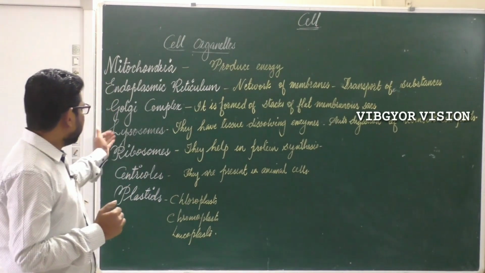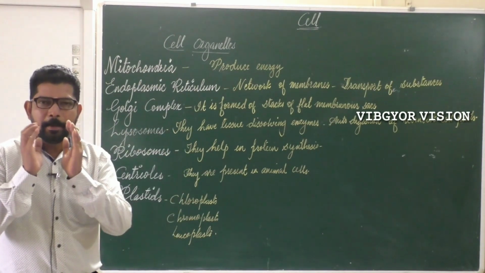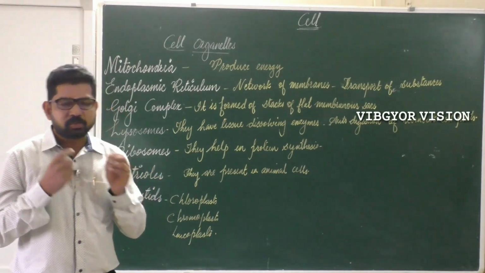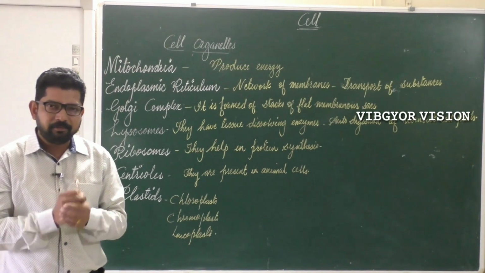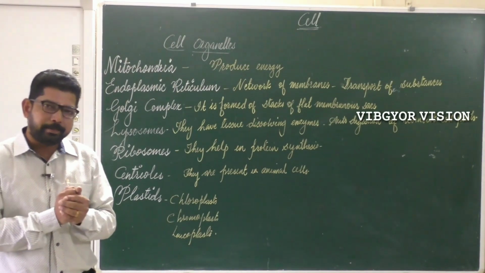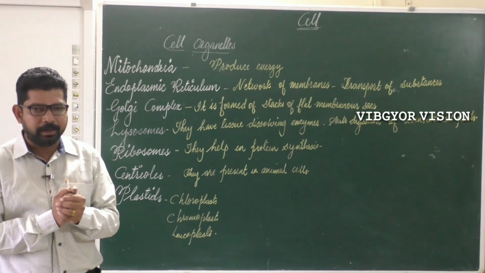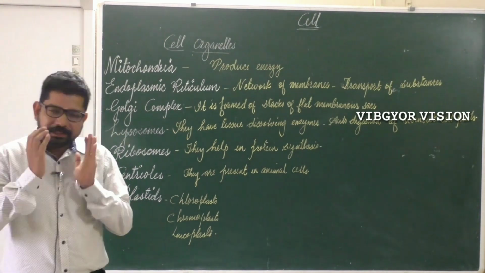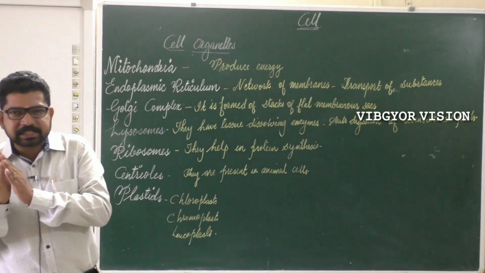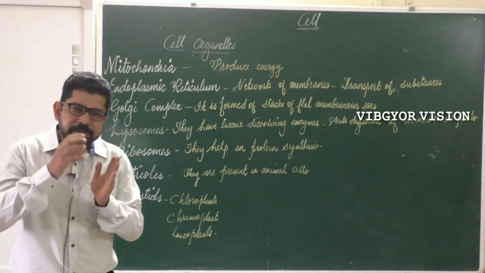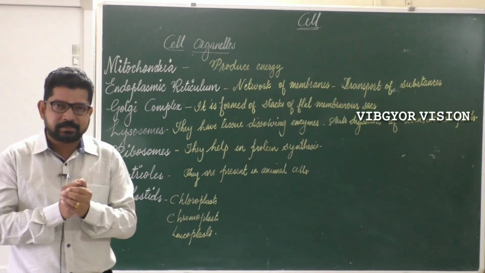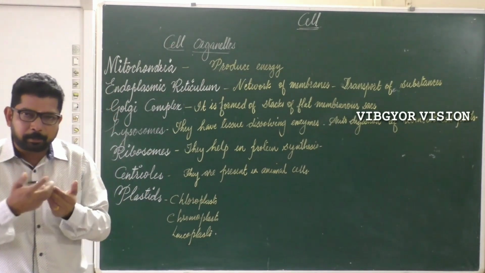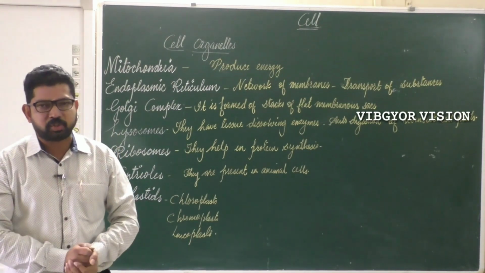And now let us learn about lysosomes. Lysosomes are bag-like or sac-like structures present in the cell. You can note that lysosomes are present in animal cells. And these lysosomes contain digestive enzymes which help in the digestion of foreign particles. So if any particle enters the cell, it can be digested with the help of the enzymes produced by the lysosomes.